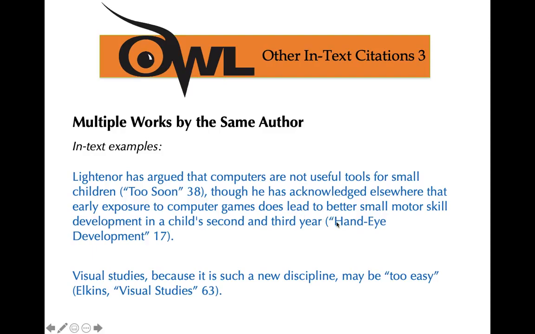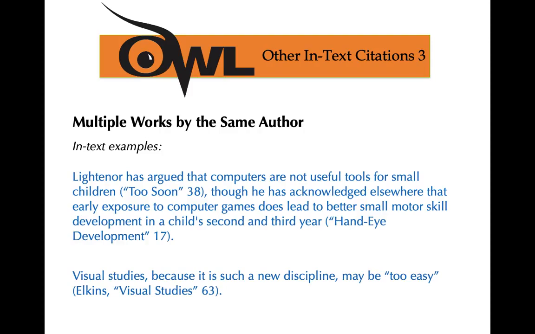And I got this paraphrase from the Hand-Eye Development article, written by the same Leitner, same author. So we put the name of this article in quotations, followed by the page. So we have Leitner, same author, mentioned in the same sentence as my paraphrases from 2 different sources.